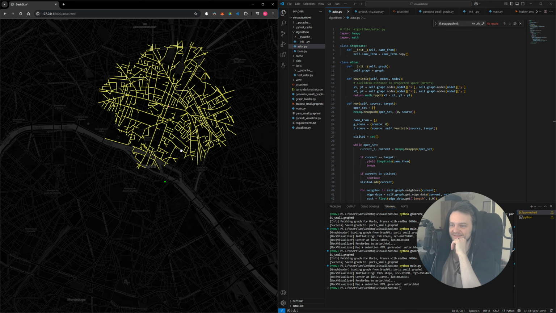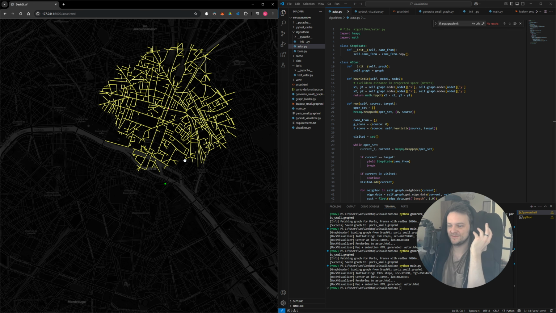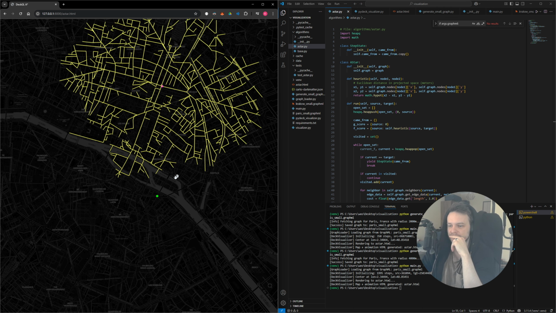This is getting quite big. Oh, as you can see, it's very choppy now, because it's exploring the edges now. Oof, it's taking quite a while.